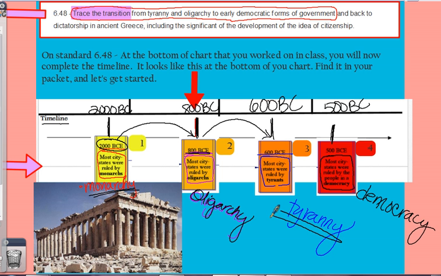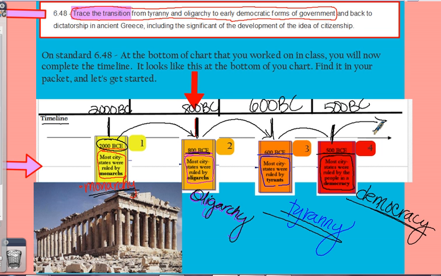Alright, so then, several years later, we now find that Greece is ruled by tyrants. So we have a tyranny. And then, just 100 years after that, we have 500 BCE, when most city-states were ruled by people in a democracy. And then we move on. We'll be looking later on in history at what the other forms of government were in Greece. So we have now traced the transition from tyranny and oligarchy to early democratic forms of government.